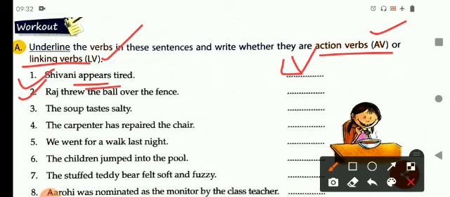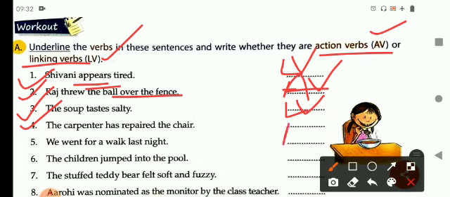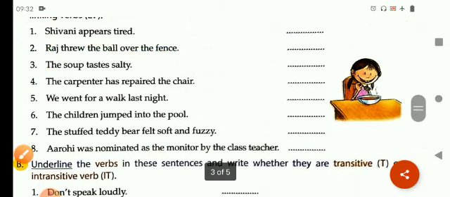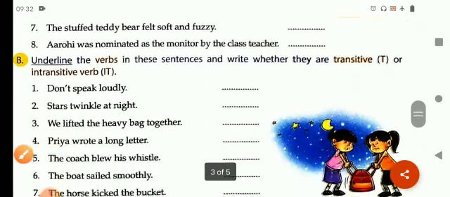In sentence number 2, Raj threw the ball over the fence. It is an action verb. Third one, the soup tastes salty. It is a linking verb. And the fourth one is the carpenter has repaired the chair. It is an action verb. In a similar way, children, you can complete the rest of the sentences on your own.